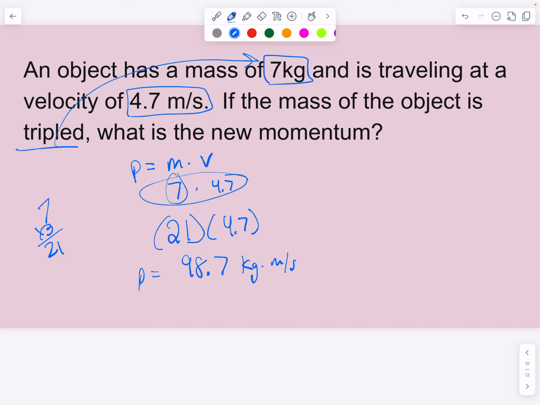If we multiply that out, tripling it would still give 98.7 because of that direct relationship, right? The original momentum is actually equal to 32.9. And if you did 32.9 times 3, what do you end up with? You end up with 98.7, because it's times 3, just like the mass is times 3.